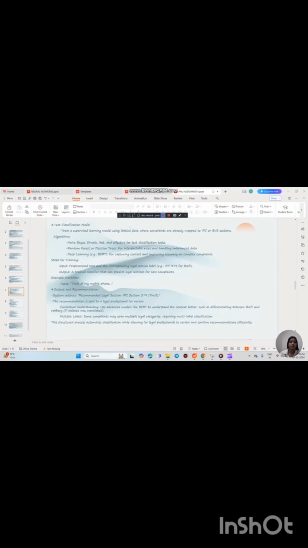Our step number 4 is output and recommendation. Our step number 5 is to analyze and recommend IPC or BNS sections. Step number 1, text preprocessing, feature extraction, classification, and recommendation. Step number 6 is suitable data structures and algorithms for classifying complaints. Data structures that are involved are dictionaries or hash maps, graphs, and sparse matrices. Algorithms that can be applied are naive Bayes classification and decision tree.